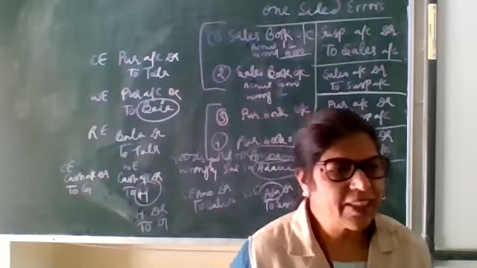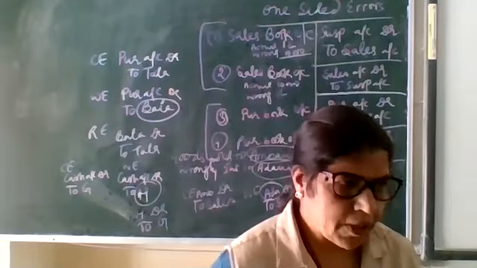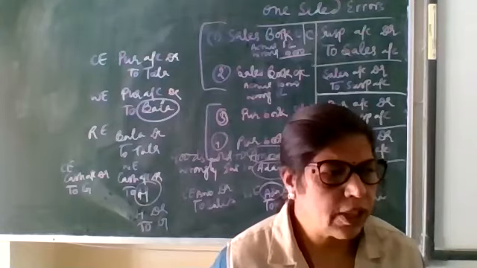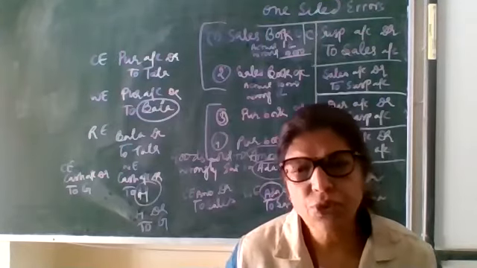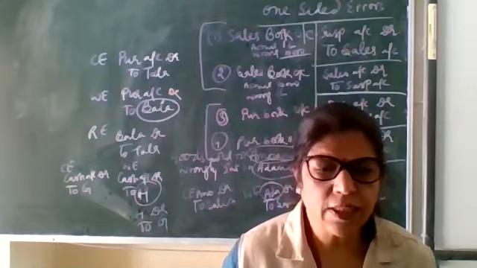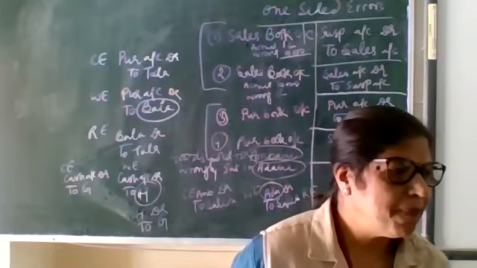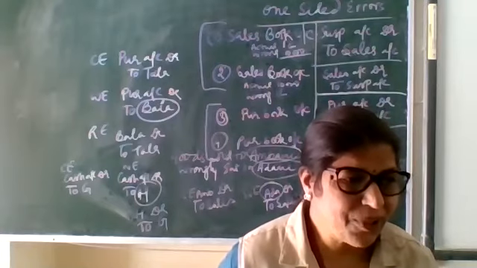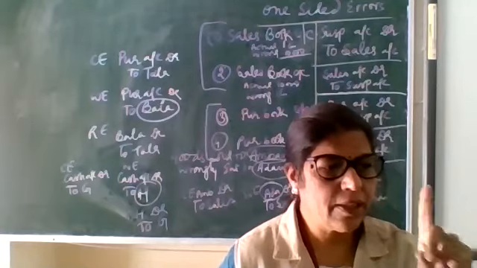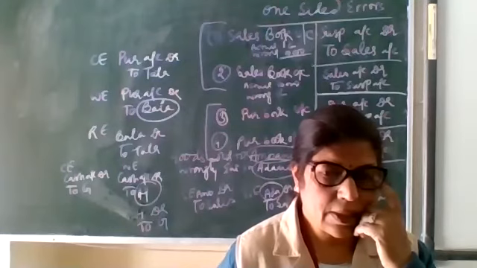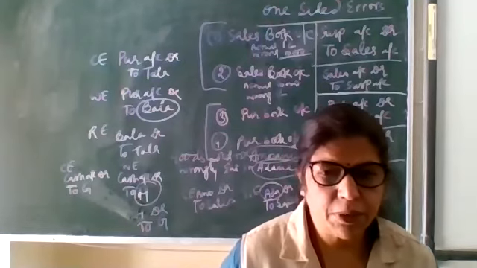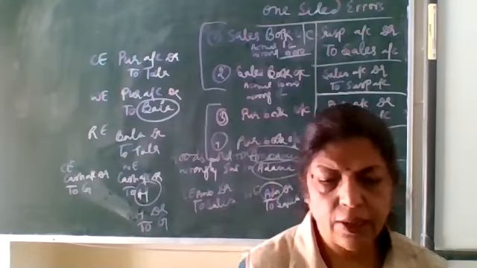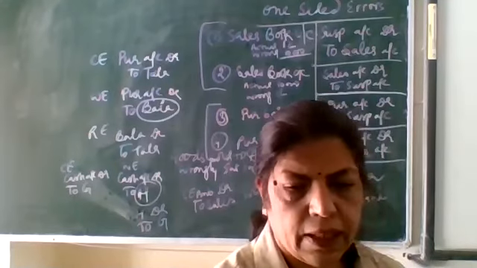So what will be the correction then? Traveling expenses should be debited according to the three golden rules, that all expenses will be debited. So here traveling expenses account debit to suspense account. Don't write cash account because the error is only in one account. That is traveling expenses account debit to suspense account. Okay? Any other doubt? Then I'll explain you.